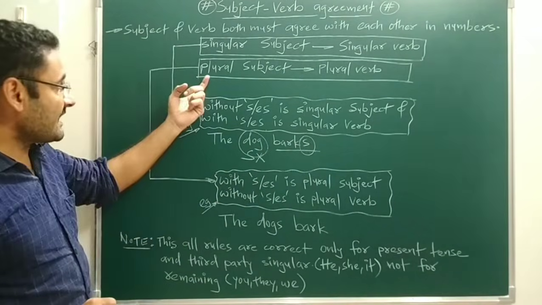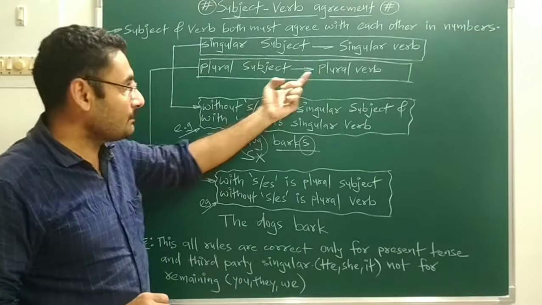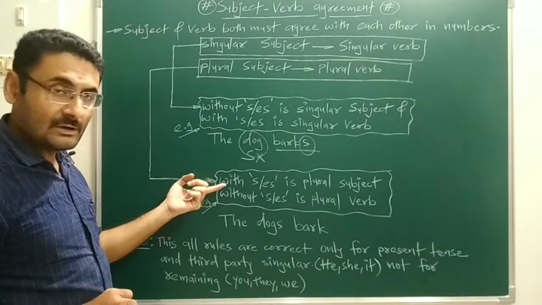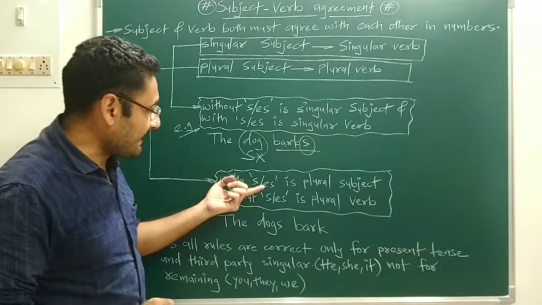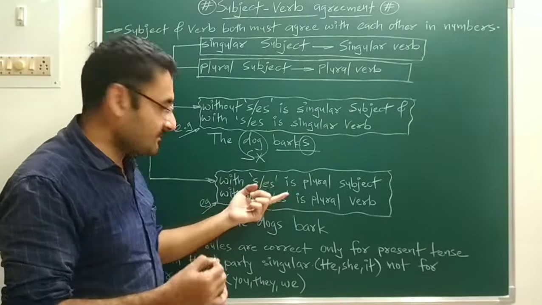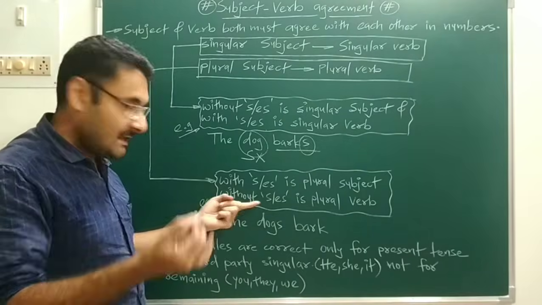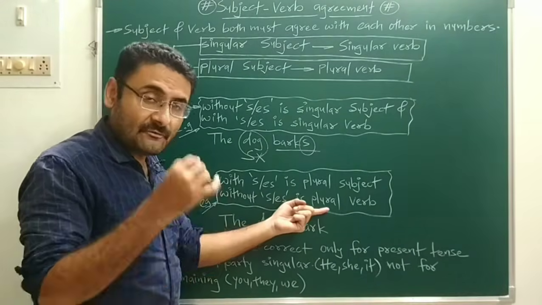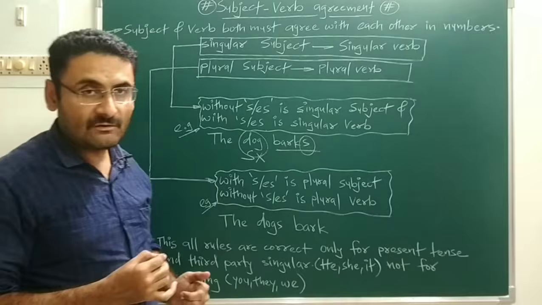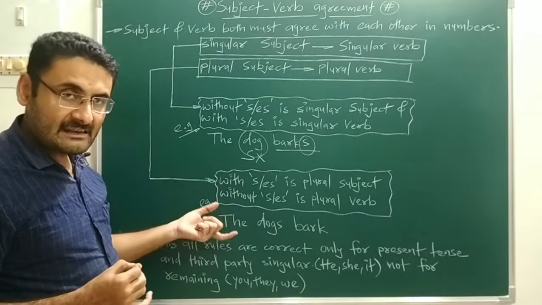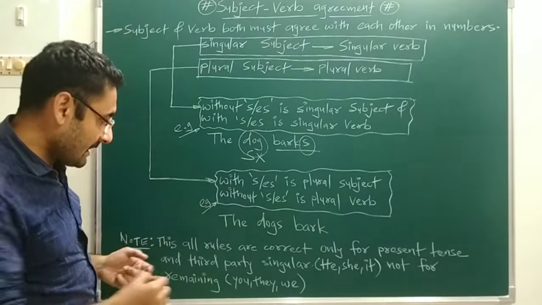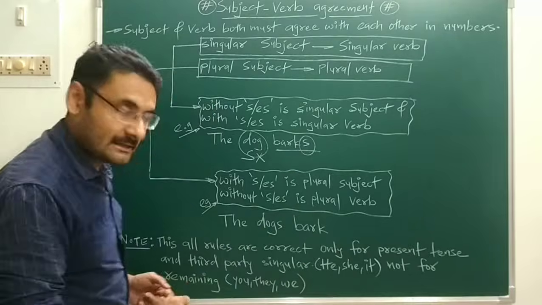Okay, now we'll understand what a plural subject means and what a plural verb means. With s or es, whatever subject is there, that is known as a plural subject. And without s or es, whatever verb is there, that is your plural verb. We'll understand that with one sentence. The dogs bark.